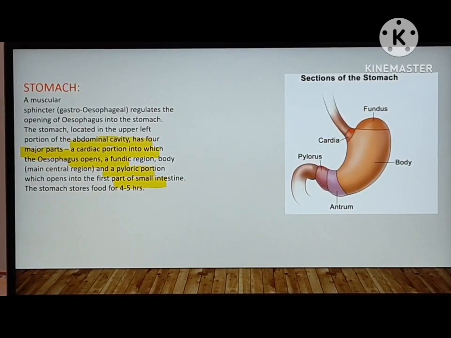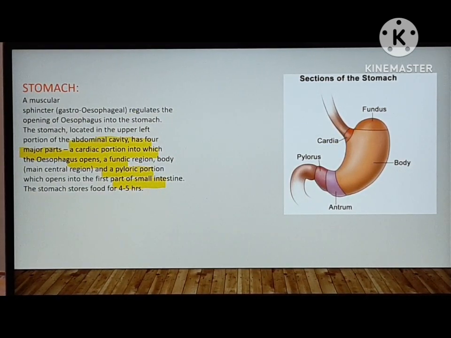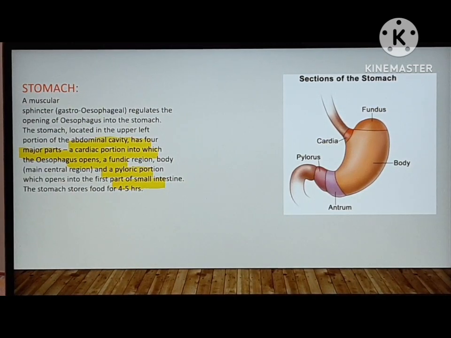Now here you can see the stomach. The stomach has a muscular sphincter, also called the gastroesophageal sphincter, which regulates the opening of the esophagus into the stomach.